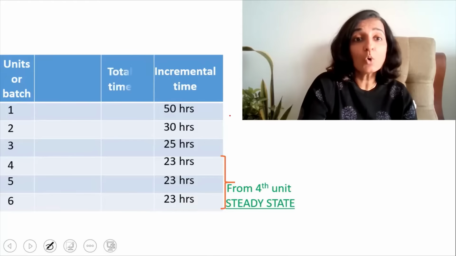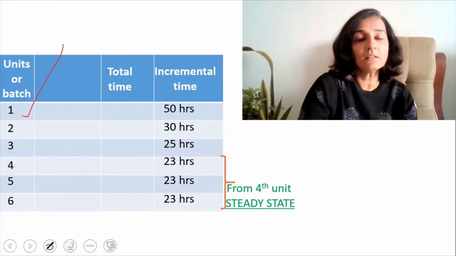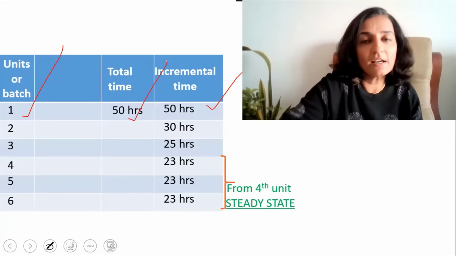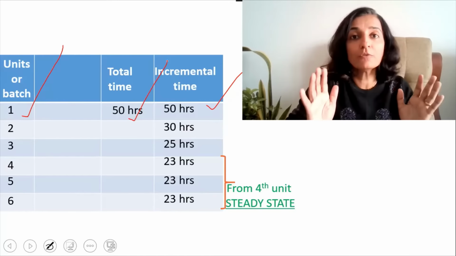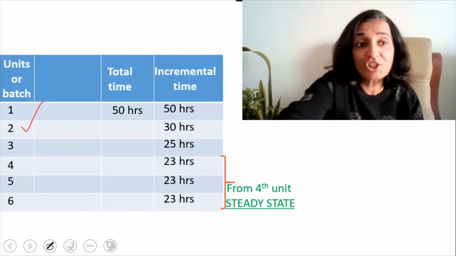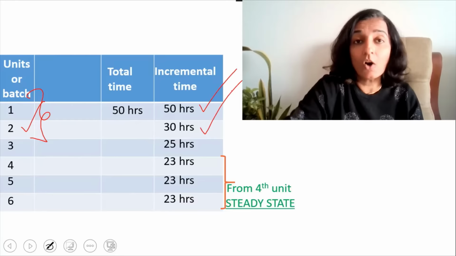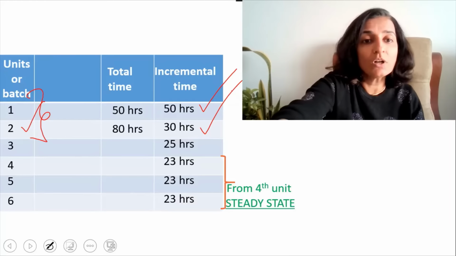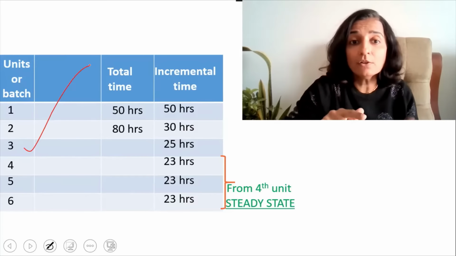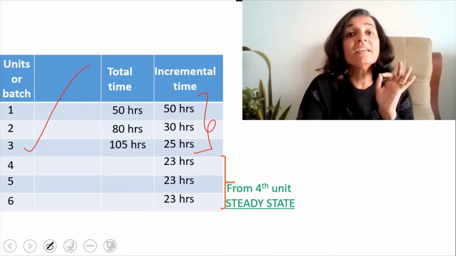Next, we will see what is the total time that you have taken at each point of time. That is, after you finished making the first unit, you took 50 hours. So 50 hours is the total time. So I've written 50 hours here. That is, after the production of the first unit, you've already taken 50 hours. Now coming to the second unit. After you completed the production of the two units, how much time did you take? It is 50 plus 30 or 80 hours. So we are going to write total time 80 hours. And once you completed the third unit, how many hours did you take in total? It is 50 plus 30 plus 25, amounting to 105 hours.